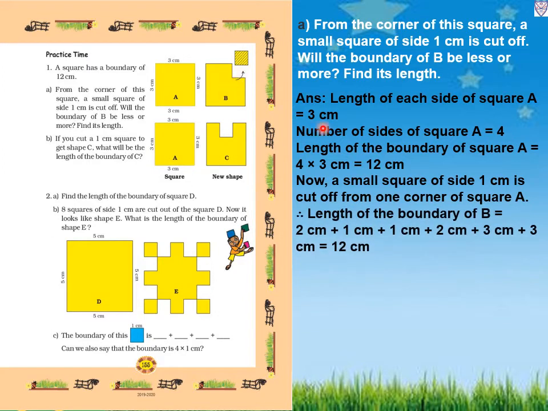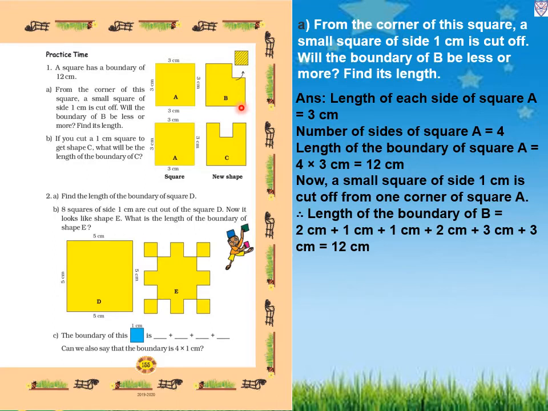So the length of the boundary of B equals, we can consider this side as 2 centimeter and here 1 centimeter and 1 centimeter. Okay, a 1 centimeter square they have cut. So this is a total of 3 centimeter. How much will it be? It will be 2 centimeter, this side 1 centimeter, this side 1 centimeter, and here also 2 centimeter.